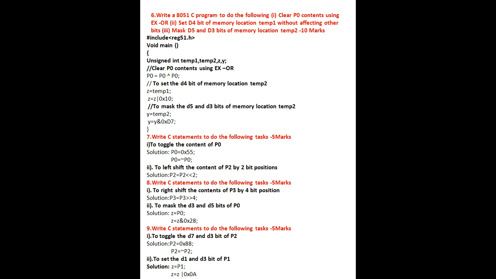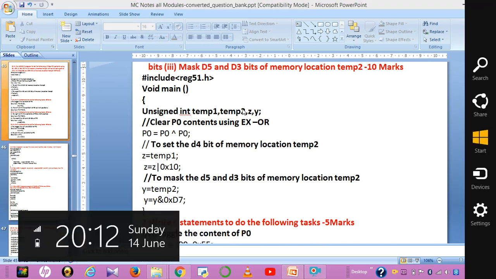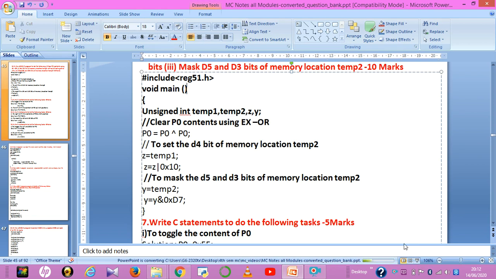You have to start with #include <reg51.h>, the first header file of your 8051 C programming. Next, void main. Here void should not be a capital, it is a small letter. Sorry for the mistake. Now after void main, you have to declare the variables. I have declared the variables here.